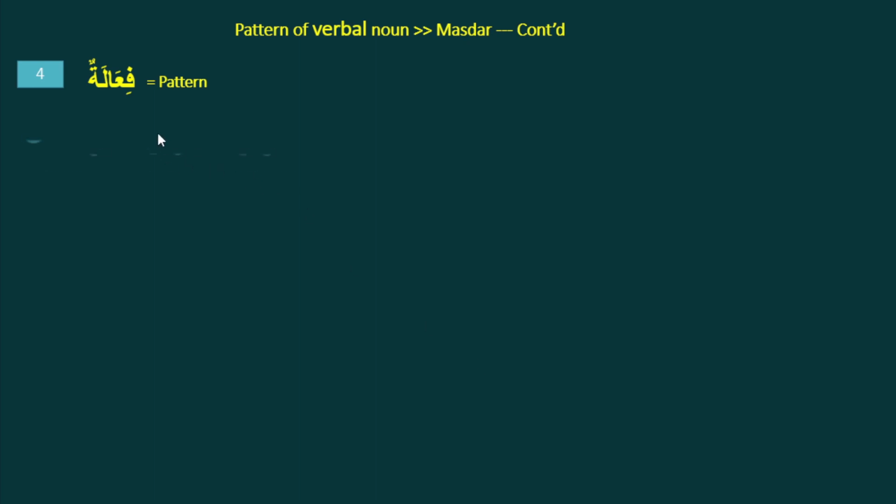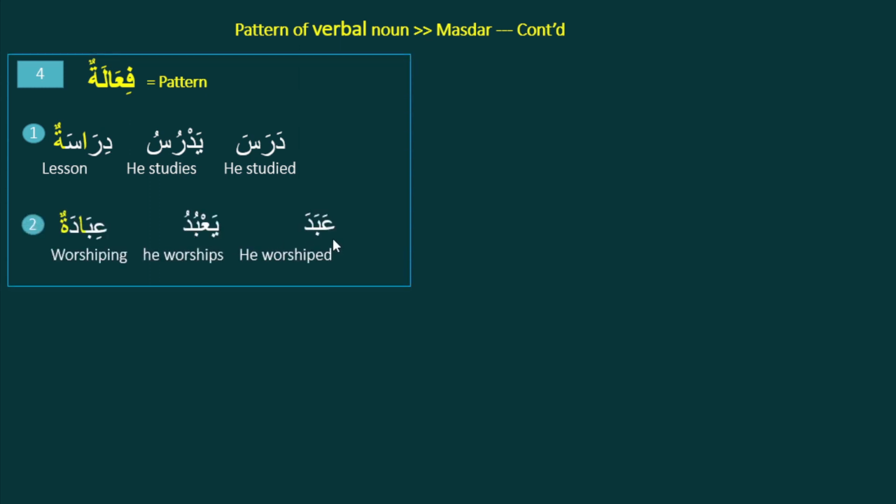So this is pattern 3, and pattern 4 will be fi'alatun. Some verbs follow this pattern, like darasa, he studied, and yadrusu, he studies. And dirasatun is this form, this pattern. Fi'alatun, dirasatun means lesson, a verbal noun. And abada means he worshipped, and ya'budu means he worships, and the Masdar will be ibadatun. Fi'alatun will be ibadatun, worshipping.